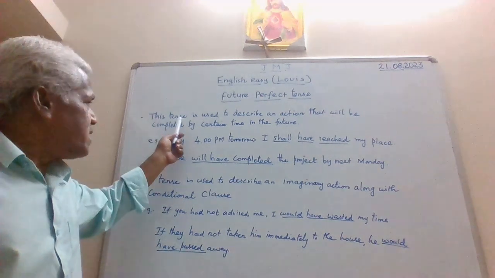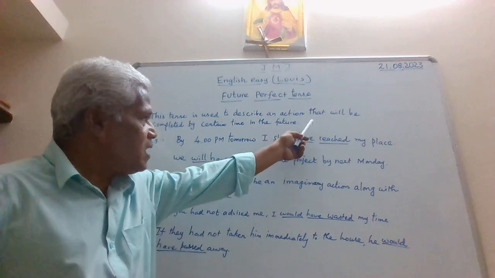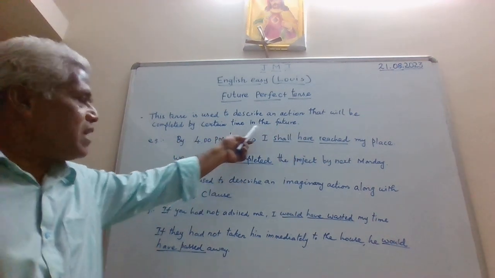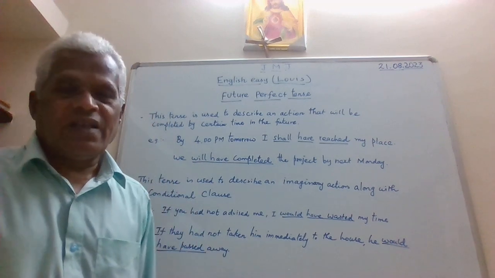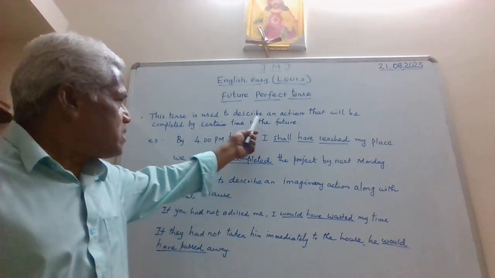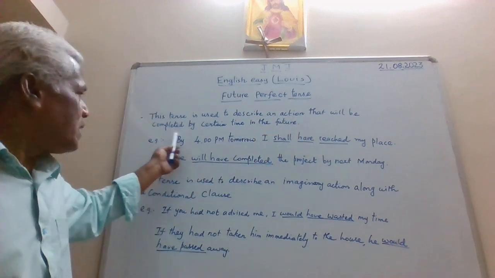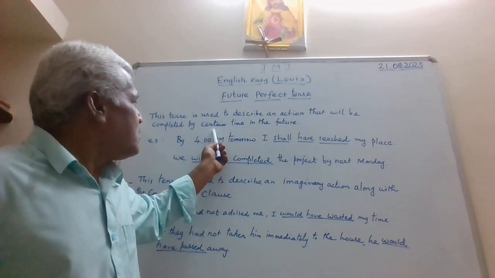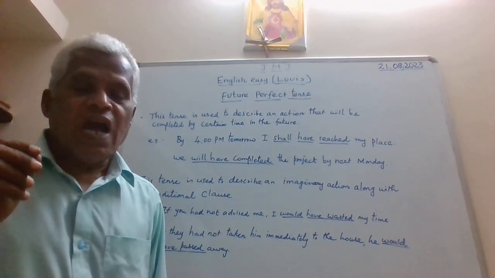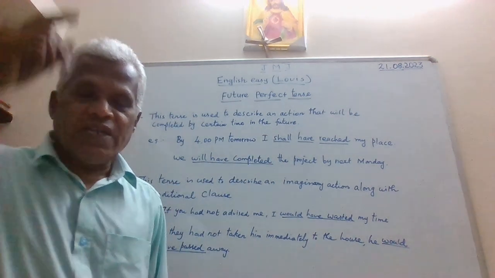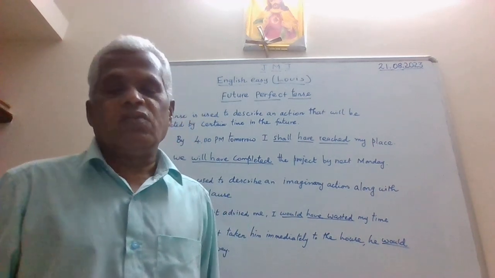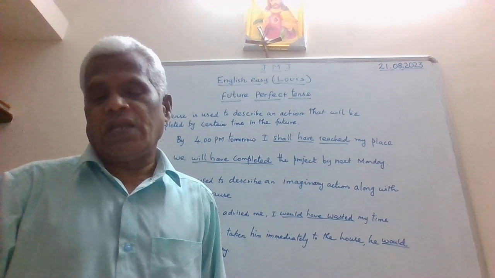This tense is used to describe an action that will be completed by certain time in the future. So therefore it is understood action is future oriented, but it is going to be completed somehow or other.